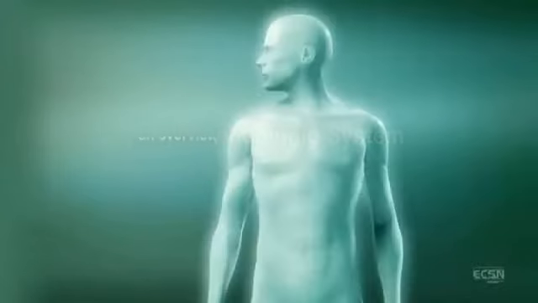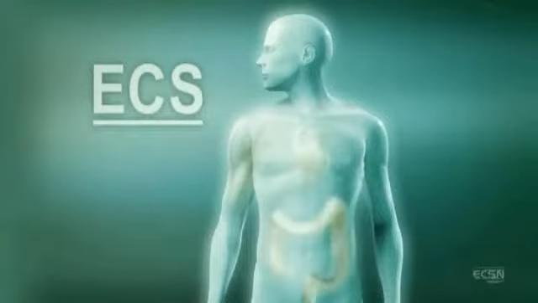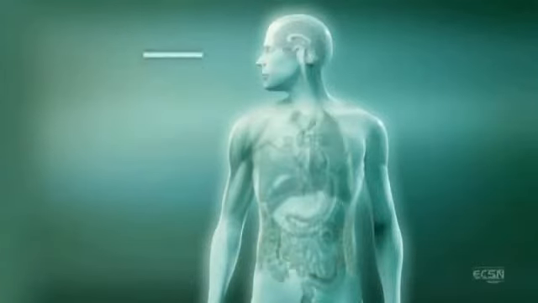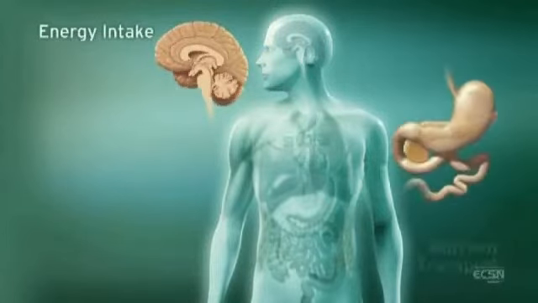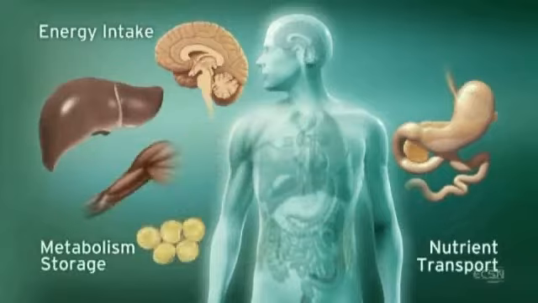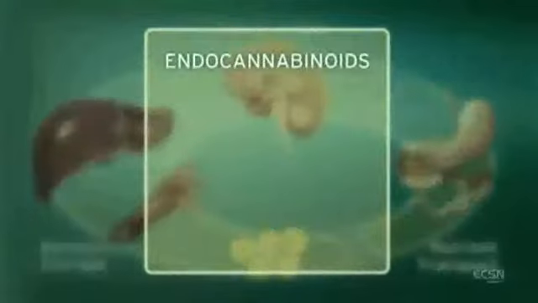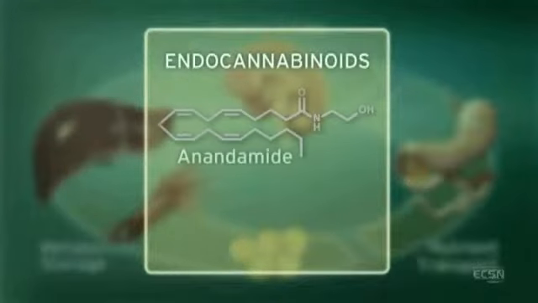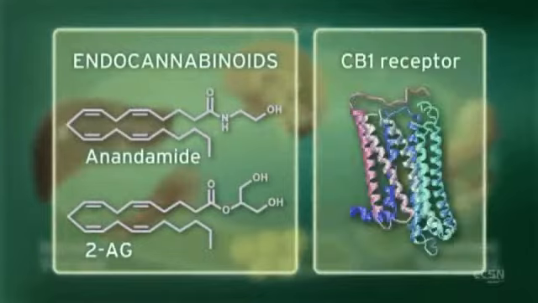The endocannabinoid system, or ECS, influences multiple physiologic processes. This intricate system modulates energy intake, as well as nutrient transport, metabolism, and storage. The ECS regulates these processes through endogenous ligands, such as anandamide and 2-arachidonyl glycerol, and the CB1 receptor.